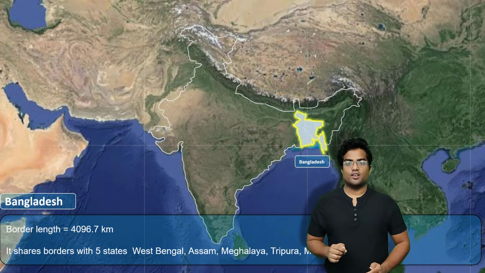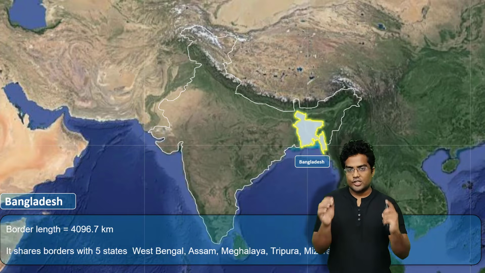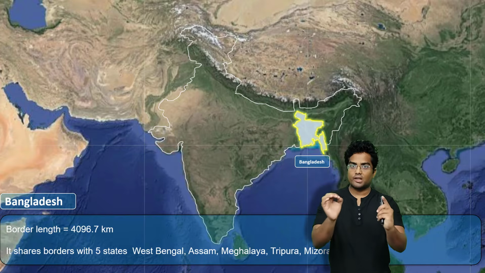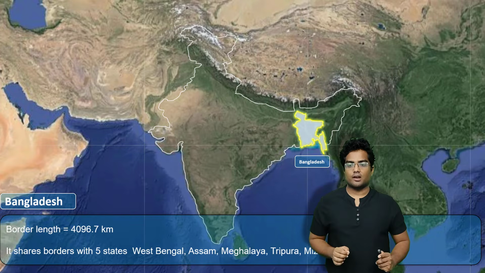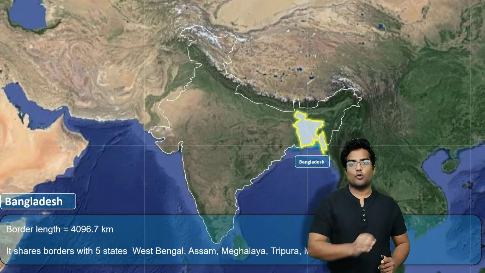So what's next? We have the country of Bangladesh. You should understand that this country shares the maximum border length with India. As you can see, the boundary length is 4096.7 kilometers.